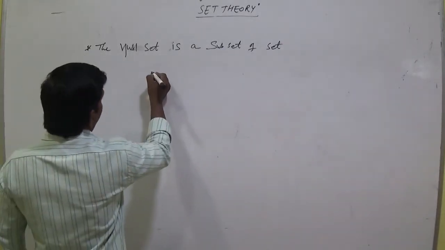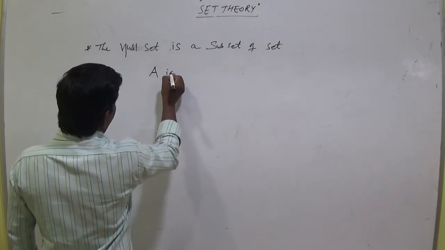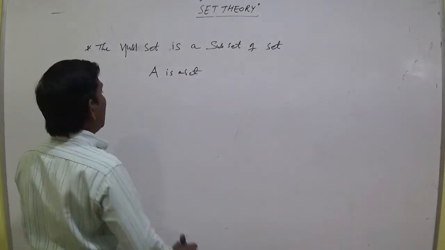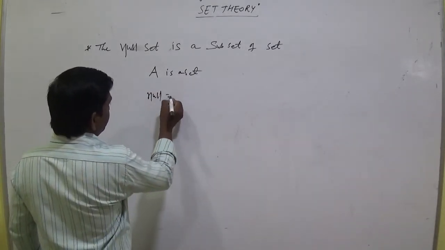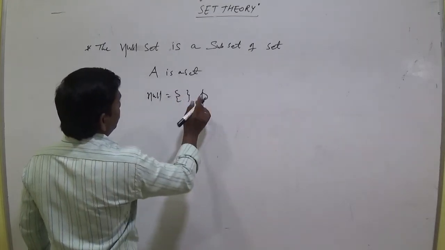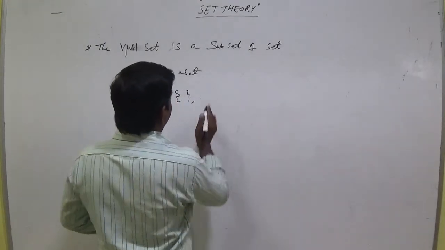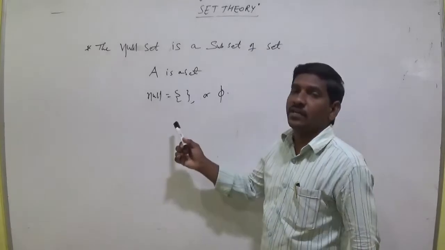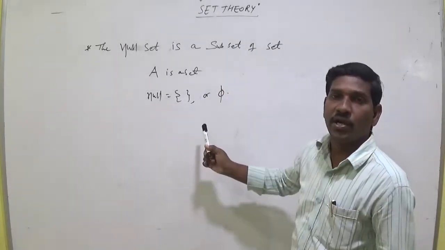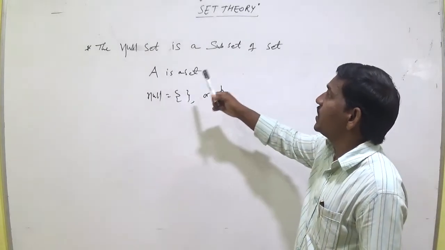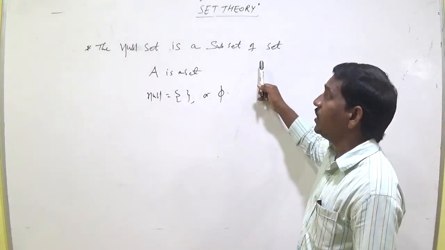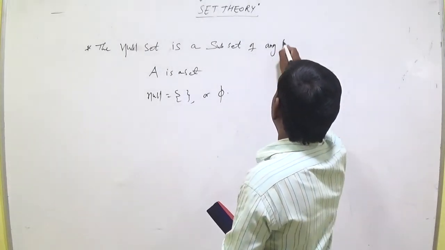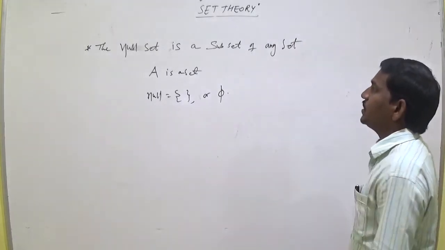For example, A is a set. Null set is denoted by the symbol phi. There is no element in the null set and it is not in A. That's why the null set is a subset of any set.